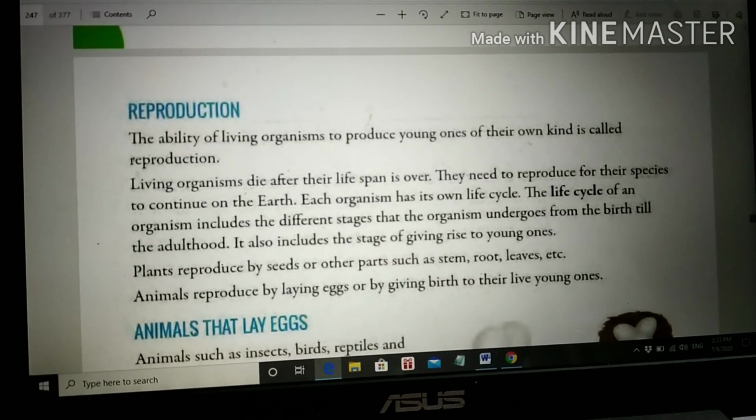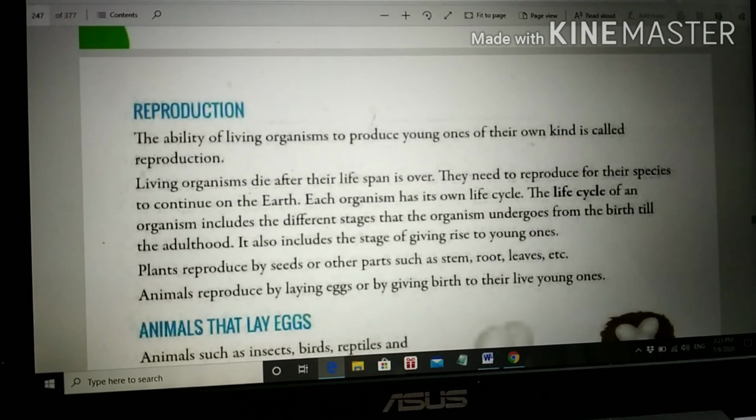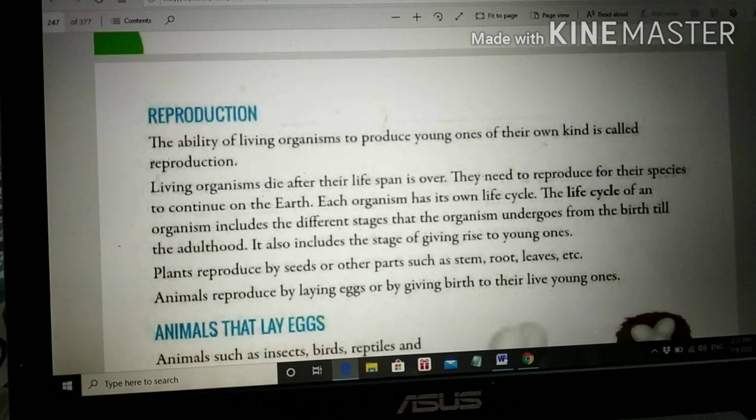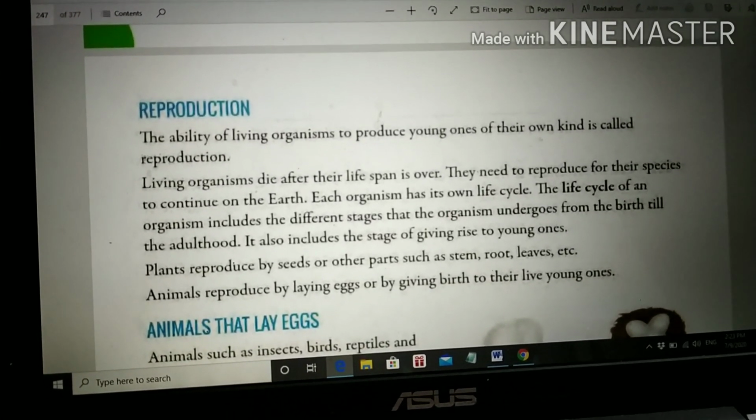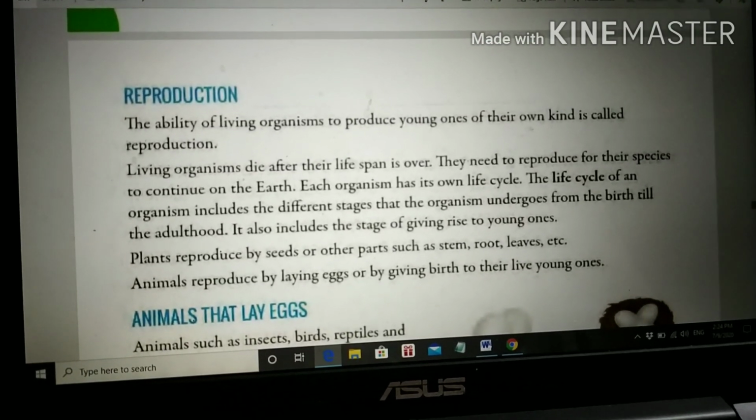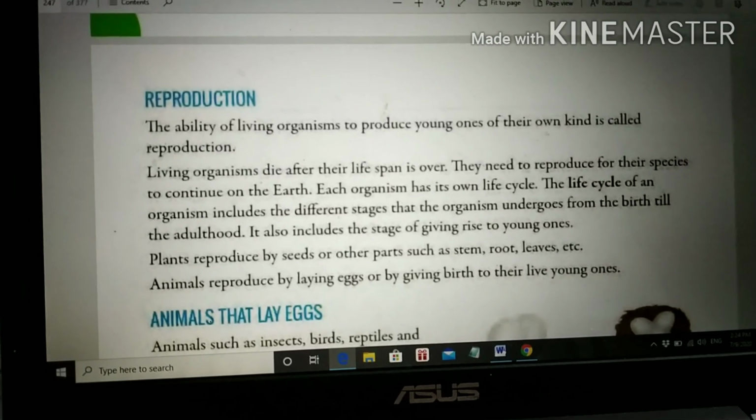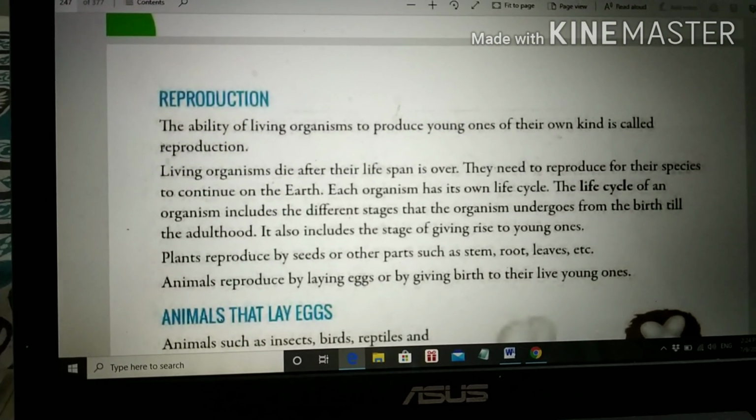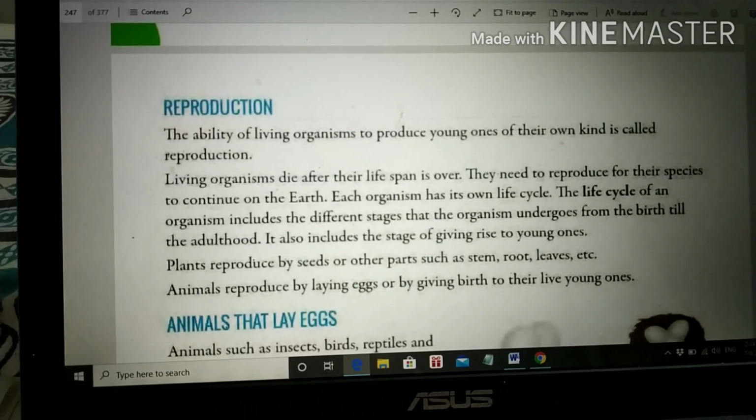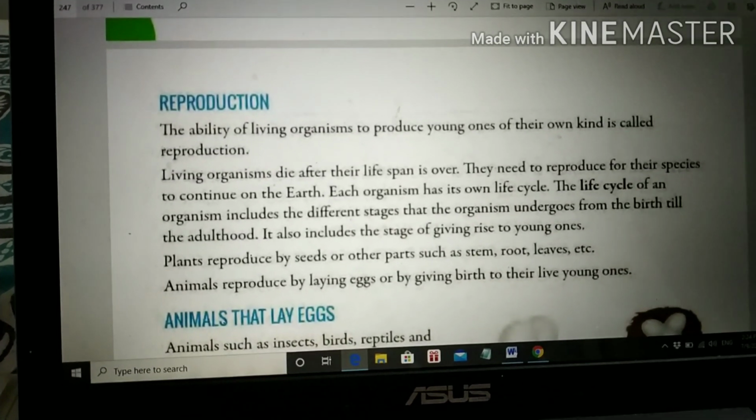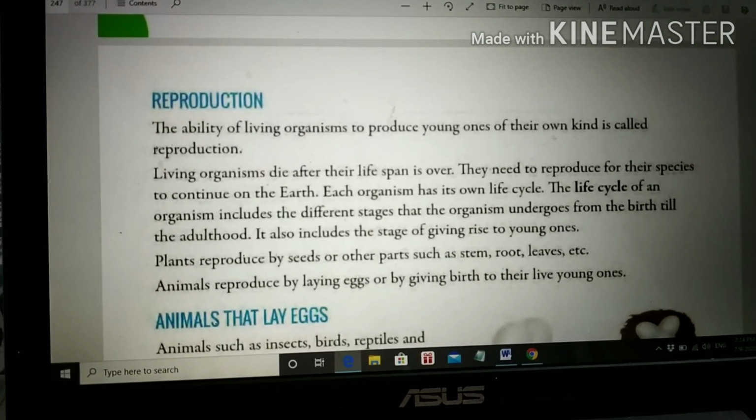It also includes the stage of giving rise to young ones. One stage comes when the organism becomes completely adult. They can give birth to young ones. Plants also reproduce by seeds. You can see chana, moong, matar, etc. Dhan, that is called rice, paddy. These are also grown from seeds only. So different plants reproduce by seeds.